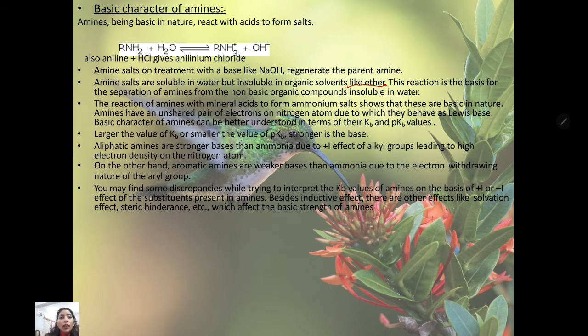the nitrogen atom. What is the positive inductive effect? Suppose some electronegative element is here, it will create a negative charge. So it requires electrons, it will pull the electron from this carbon atom.